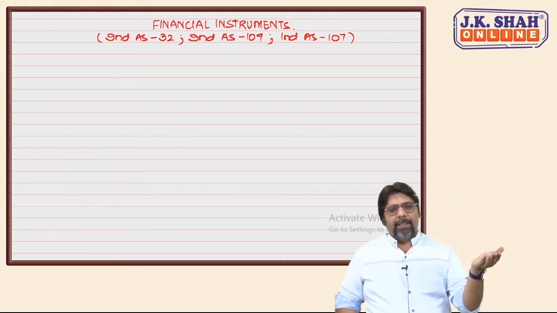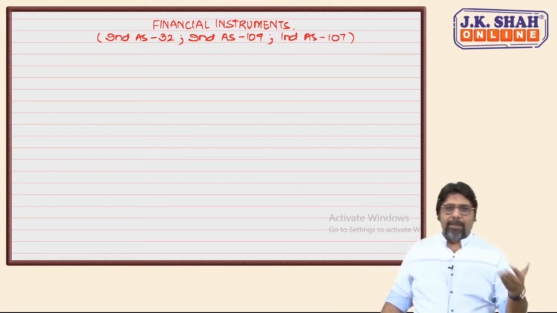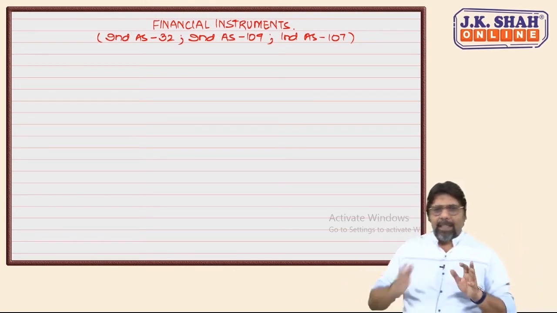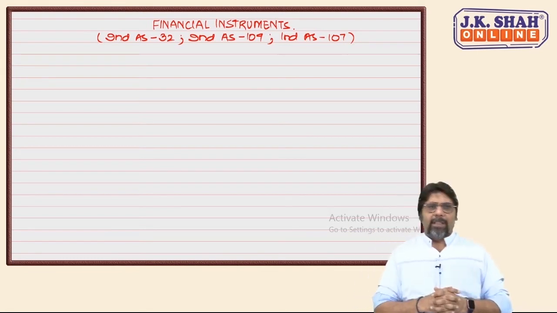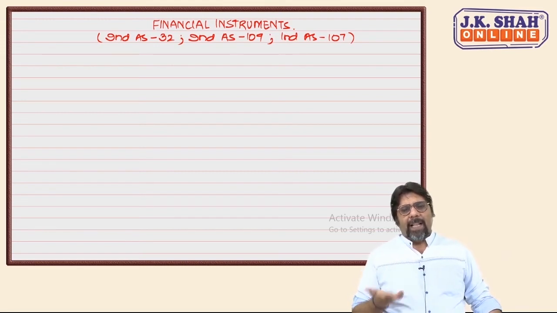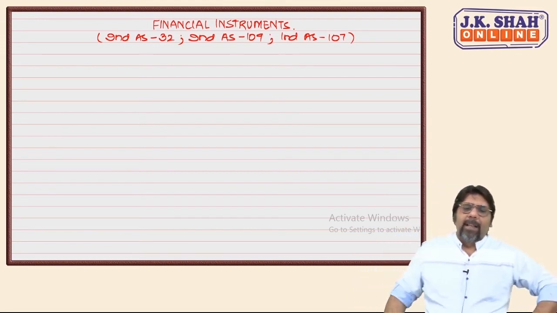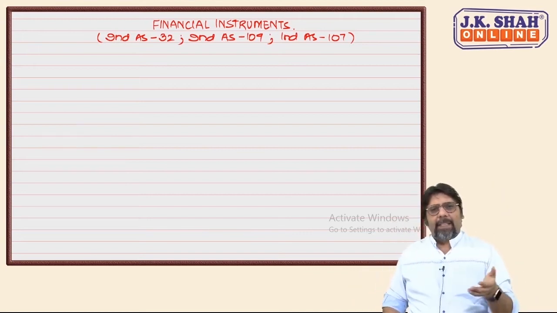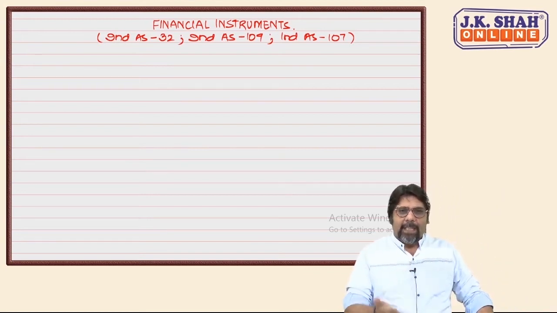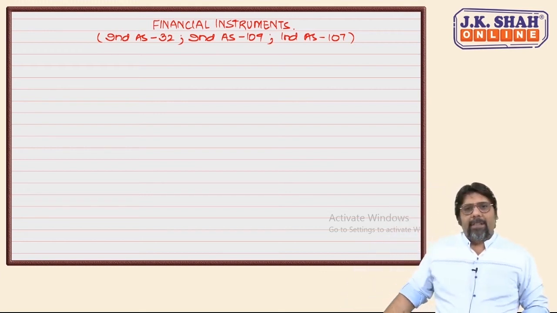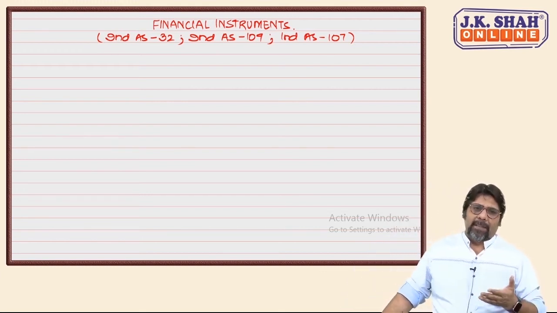There we did 103 business combination, 102 we did share-based payments. Over here we are supposed to cover 3 standards. Again, out of this 107 is a disclosure standard. We are supposed to basically study 2 standards, 32 and 109. Ind AS 32 deals with definition and classification of financial instruments, and 109 deals with measurement, recognition and presentation of financial instruments, and 107 is disclosure.